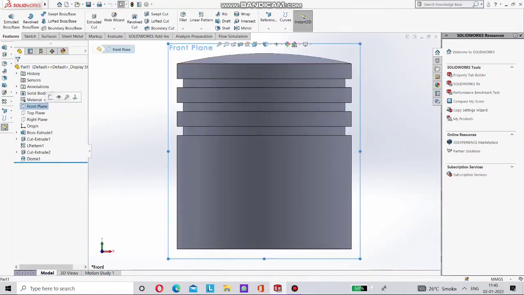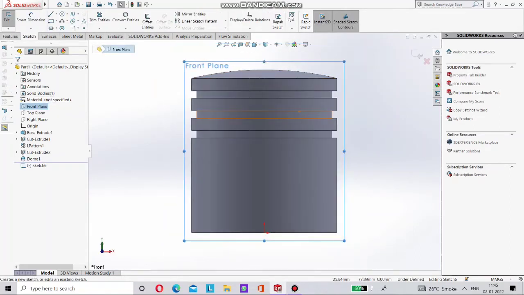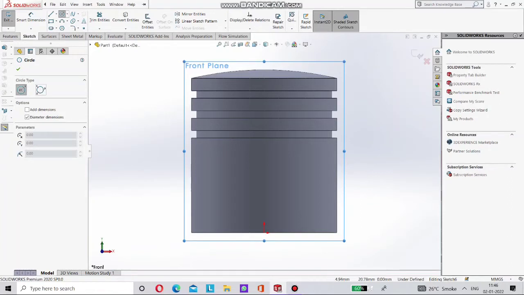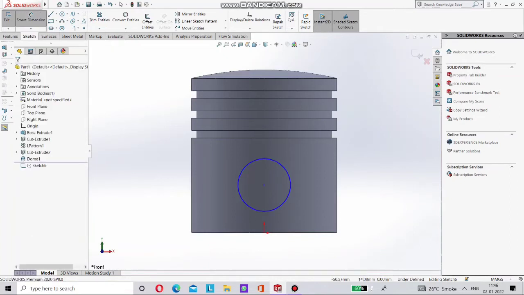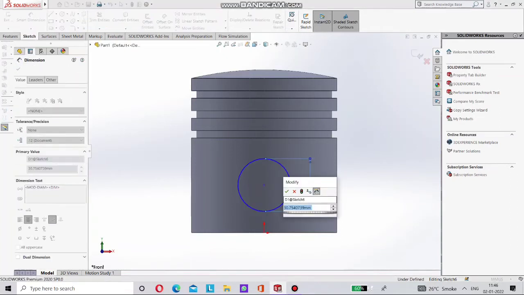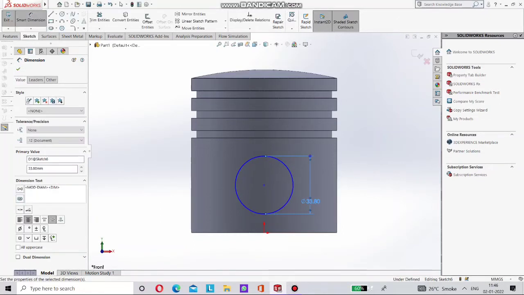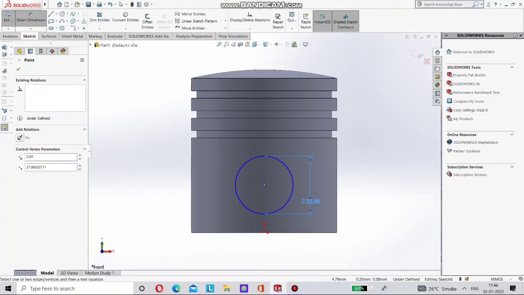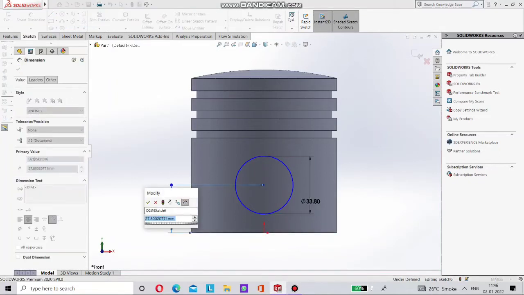Let's hide this temporary axis and now select the front plane. Now we have to make a slot or hole through this piston. So I am taking the front plane, which is the middle of this piston, and I created a circle. Give it dimension as 3.8, and give it 27 mm as the distance from the bottom to the center point of this circle.